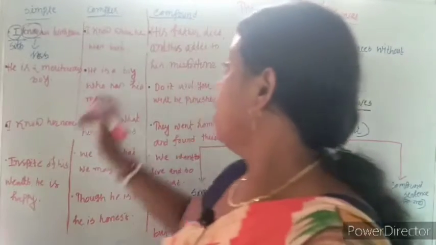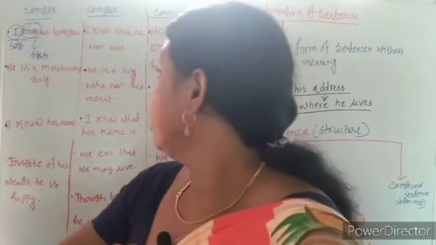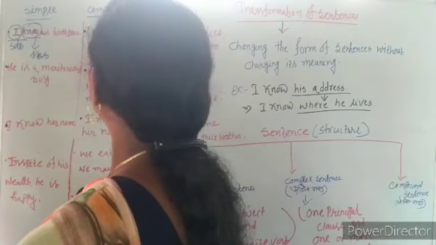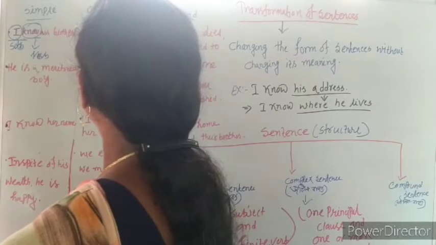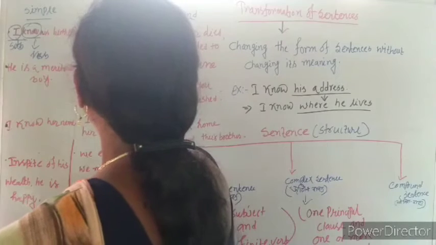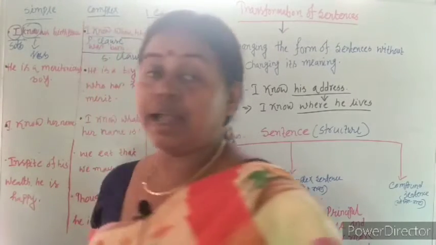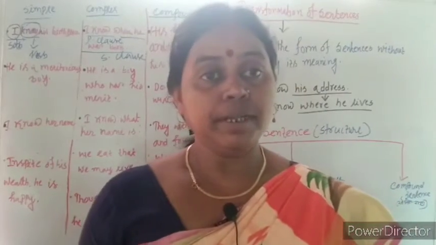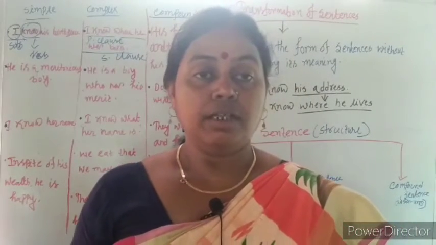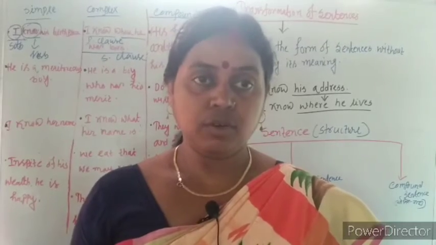As for example, I know where he was born. Here, I know is a P clause and where he was born is an S clause. I know is a P clause, means principal clause, and where he was born is an S clause, that means subordinate clause.